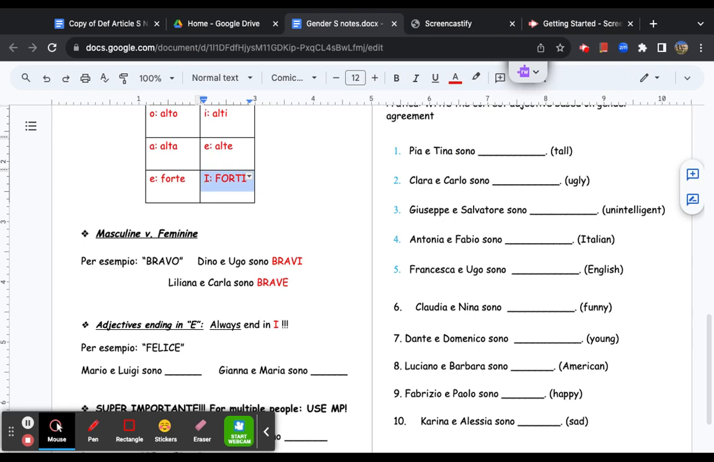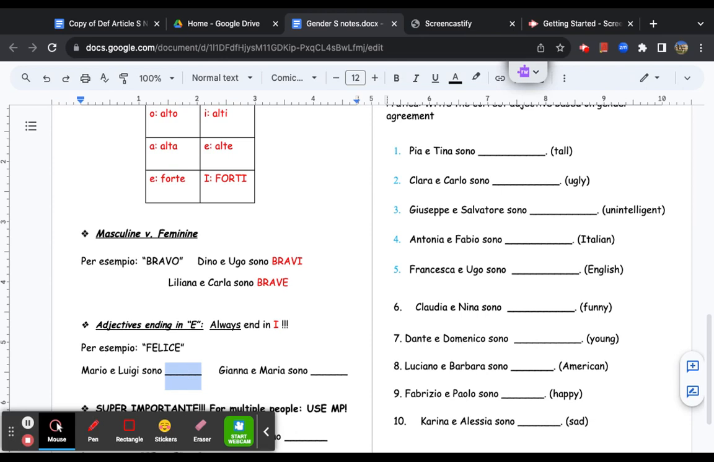If we're talking about due maschi, two men, it will become forti. If we're talking about due femmine, two women, it becomes forti. If we're talking about a boy and a girl, it becomes forti. Okay, so let's do this example here of felice.